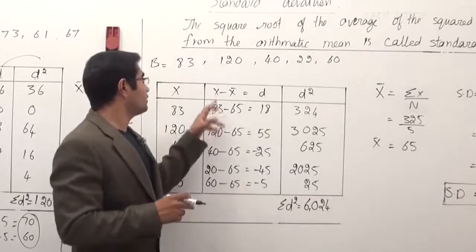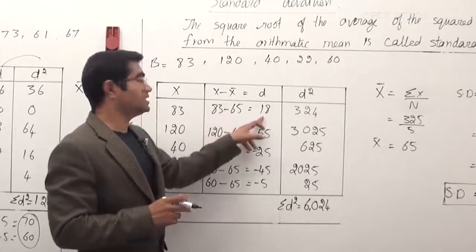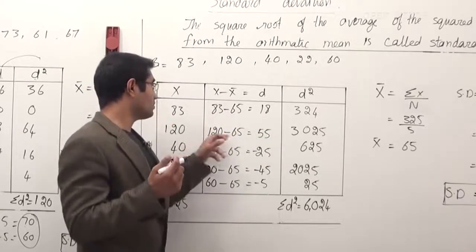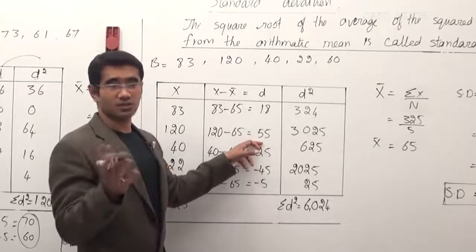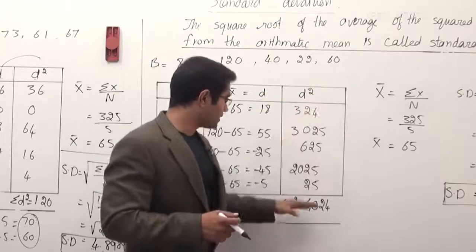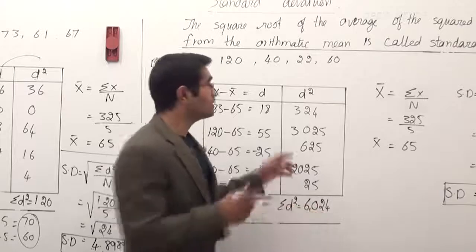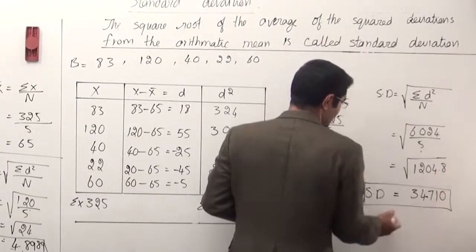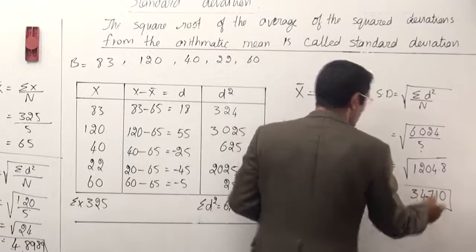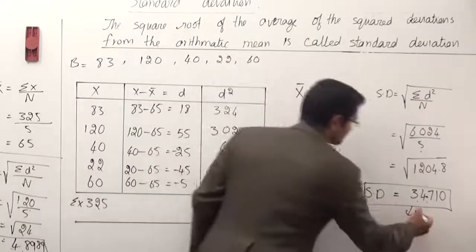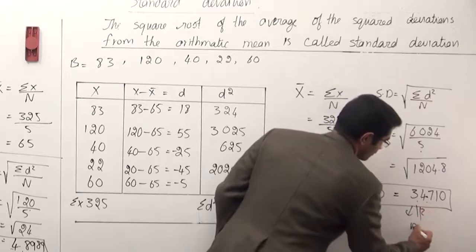Look at that. He deviated, for the first score, 83 minus 65 is 18. He deviated by 18 runs in this first score. Now 120 minus 65, that's 55, a huge deviation, right? So like that, these were the deviations. We squared the deviations and we added them. We got 6024. Now look at that. Standard deviation is the square root of 6024 by 5, and I get 34.71. Let's say it's around 35. So I'm just writing this as 35, rounding it off to 35.